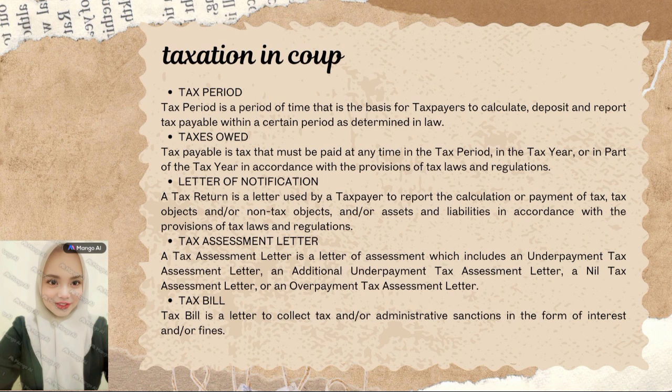8. Letter of notification. A tax return is a letter used by a taxpayer to report the calculation or payment of tax, tax objects, and or non-tax objects, and or assets and liabilities in accordance with the provisions of tax laws and regulations. 9. Tax assessment letter is a letter of assessment which includes an underpayment tax assessment letter, an additional underpayment tax assessment letter, a nil tax assessment letter, or an overpayment tax assessment letter. 10. Tax bill is a letter to collect tax and or administrative sanctions in the form of interest and or fines.